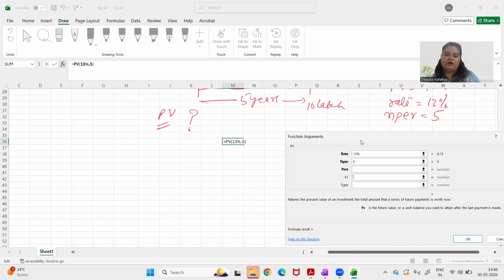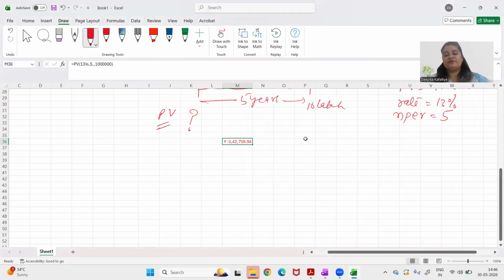My number of years is 5. PMT, ignore for now. What is the value I'm going to get in the future? It is 10 lakhs. So now this money I'm going to get into my pocket, so I don't need a negative sign here. Let it be positive. Type again, we have to ignore. And we can click on OK. So it says if you want 10 lakh rupees after 5 years, today you have to invest 5,42,759 at a rate of 13% per annum for 5 years. Okay, so this is one method.